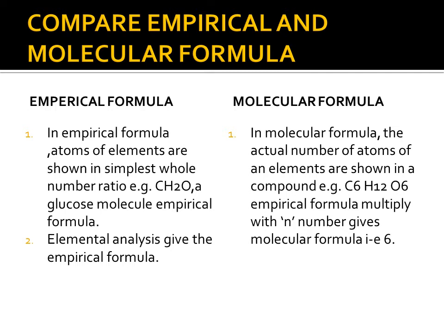Now, the empirical formula multiplied by the number n gives the molecular formula. Where do we get that number n? It is gained from the actual mass of the compound and the empirical formula mass. When we take the ratio of these two quantities, we get the number n. That number multiplied by the empirical formula gives us the molecular formula.